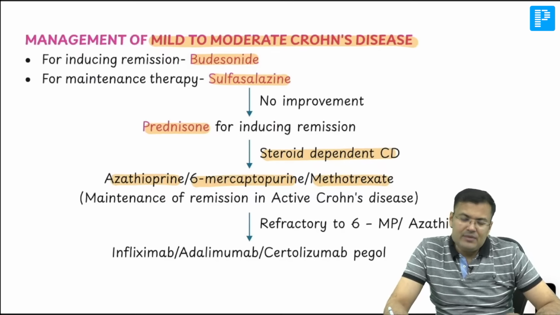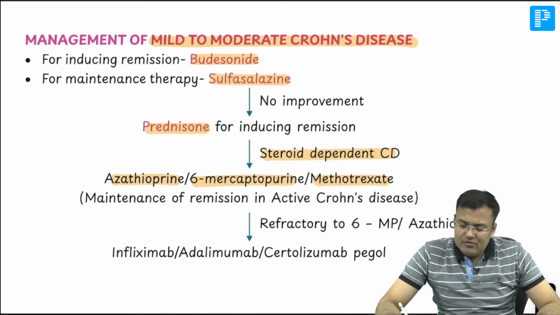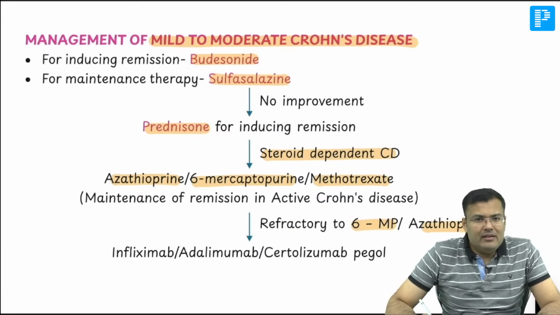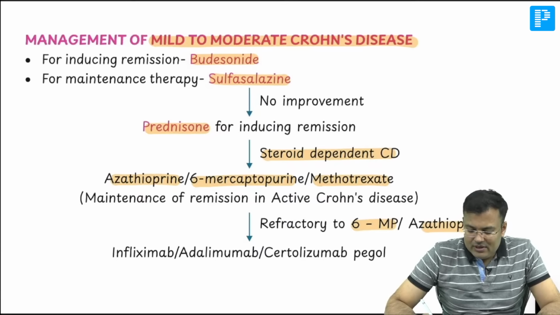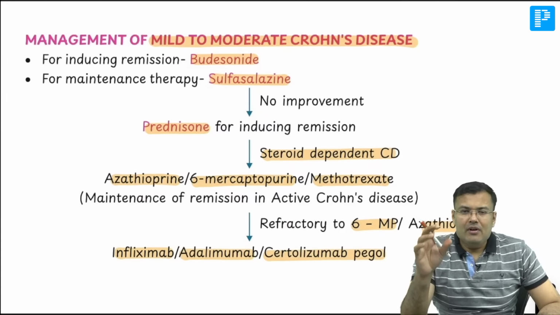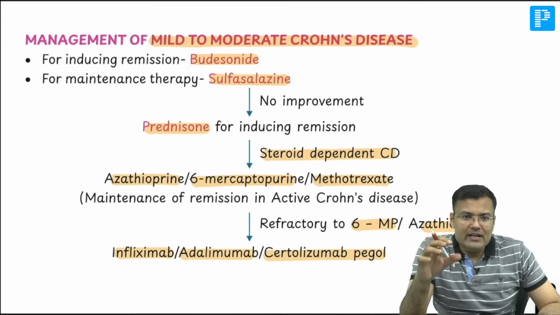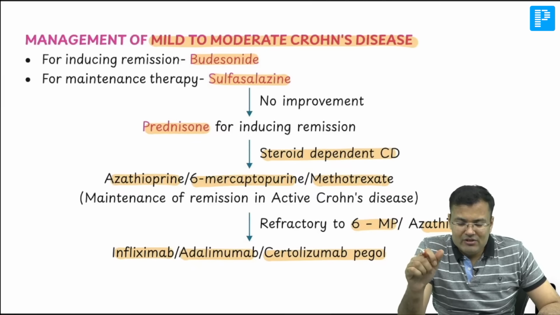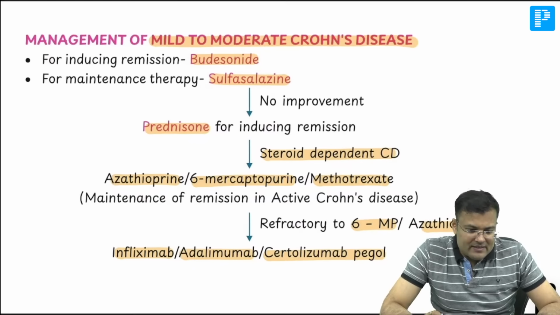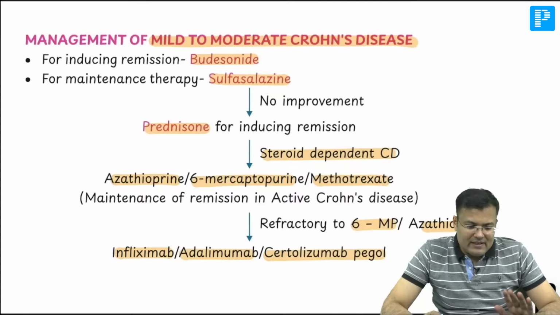And suppose patient does not respond to this also, patient is refractory to 6-mercaptopurine and azathioprine, then we give TNF alpha agents, what? Infliximab, adalimumab, certolizumab pegol. Clear? So remember, for mild to moderate Crohn's disease, for inducing remission, we are giving budesonide, and for maintenance therapy, what we give? Sulfasalazine. Okay? So we are giving sulfasalazine. Okay, guys? Next.